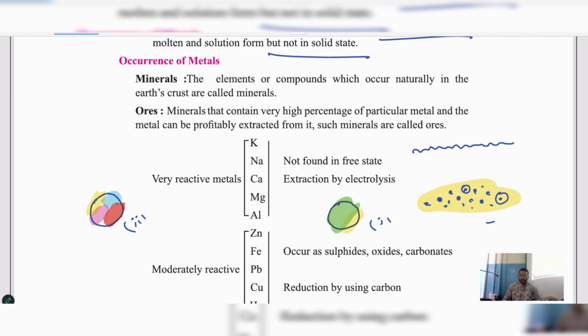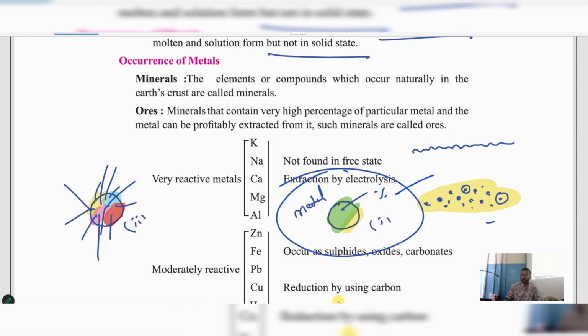Now in case 1, the maximum percentage of metal is present, whatever the metal may be, either iron or copper or silver or gold. The maximum portion is metal. Here it is not maximum; we have a mixture of some metals or some non-metals, a mixture of some elements or compounds. Now, this is called an ore, not this one. This is not an ore. This is what the definition of ore states. You understood the meaning of ore here?